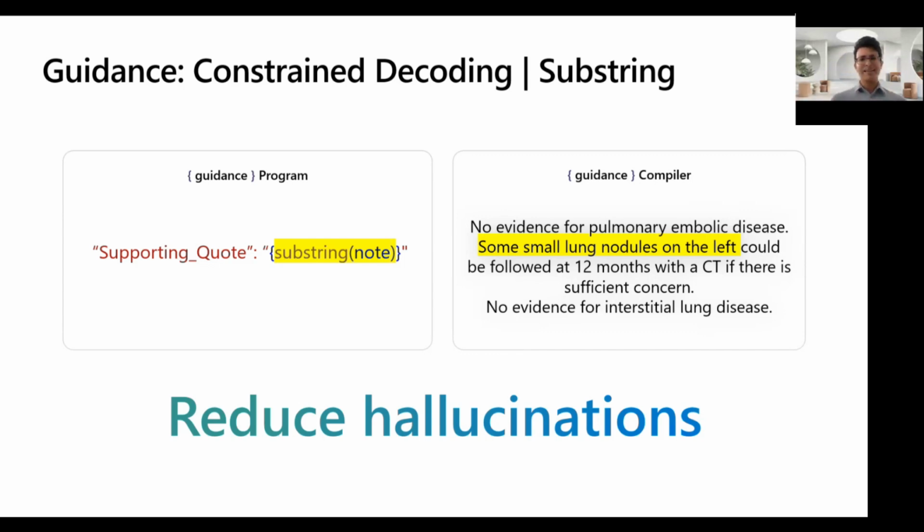So again, guidance is not going to solve all of your problems, but we think that it fixes part of the software stack and helps solve some key important problems. And there's dozens and dozens of other examples on our GitHub page too. These are just a couple of my favorites.